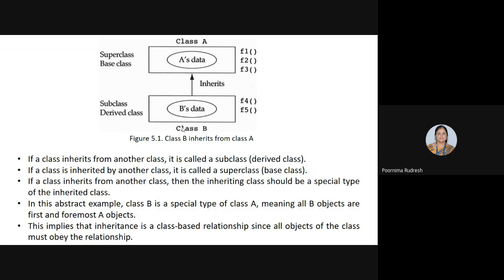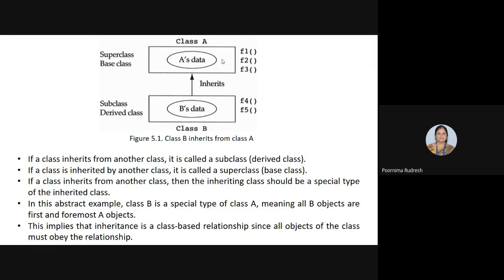Whereas the inheritance relationship is a class-based relationship. Class-based relationship means all the objects of the class obey the relationship. Okay, then such a type of relationship is said to be a class-based relationship. So inheritance is a class-based relationship because all the objects of the class must obey the relationship.